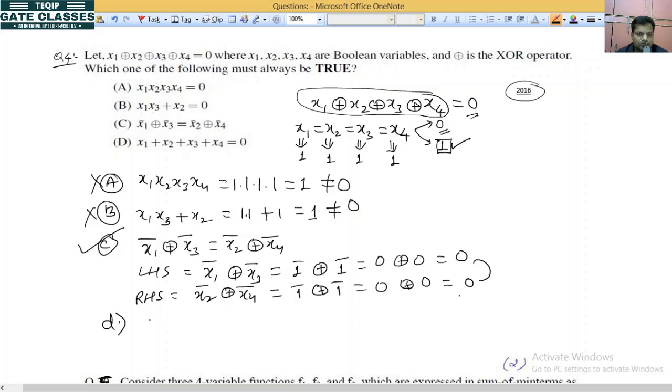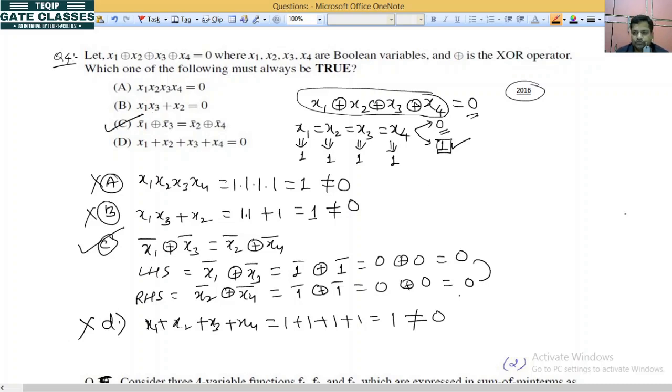For D if you want to check then you can check. So it will be x1 plus x2 plus x3 plus x4, it will be 1 plus 1 plus 1 plus 1, so it will be 1. It is not plus, it is OR operator. So we are ORing all these 4 variables, so the output will be 1, but that is not equal to 0. So LHS is not equal to RHS, so it is also a wrong option. So which one is correct?